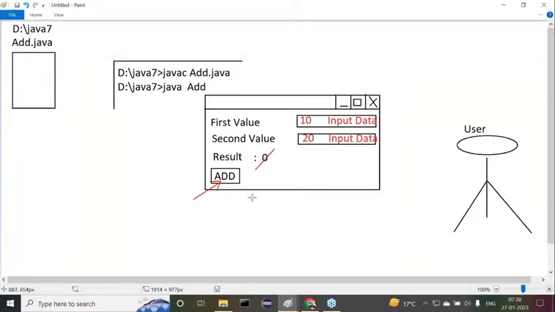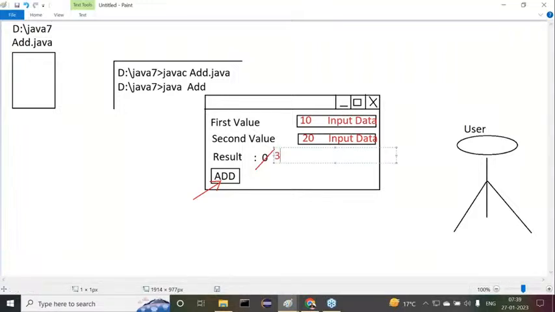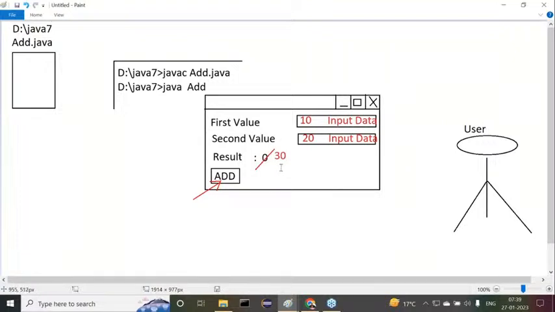Initially 0 is available. In place of 0, 10 plus 20: internally, the program will take 10 and 20 as input data. The program will perform the addition operation over 10 and 20, then it is able to provide 30 as a result to the result field. Here we are getting 30 as a value now.